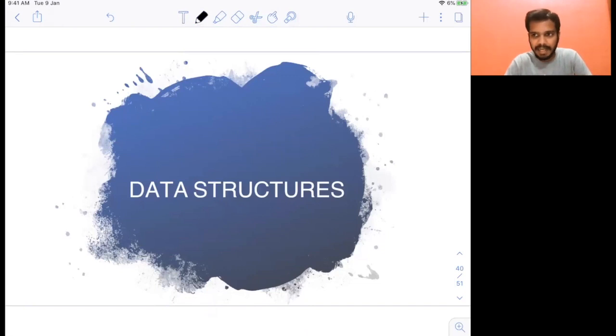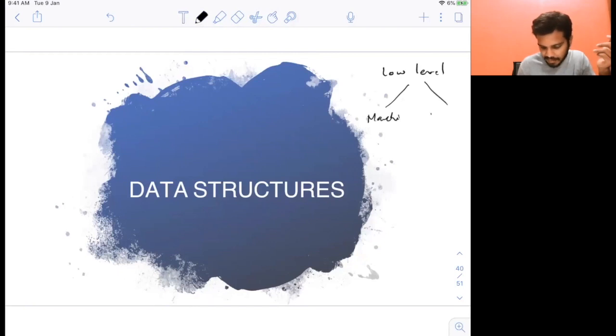Now this is all done with programming. I have covered all the programming things, like how the machine understands and the compiler, everything. So basically understand this: you have low level languages, you have two, machine code and assembly language. These two are low level languages. In assembly language, you are using a program called an assembler to convert this assembly program into machine code, because the main aim is to convert every program into machine code.